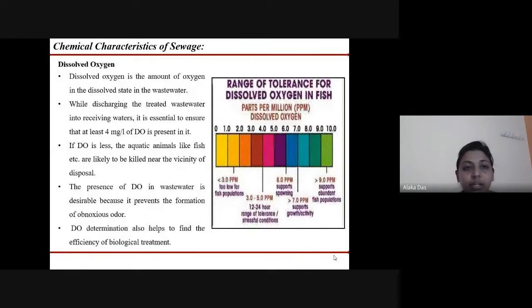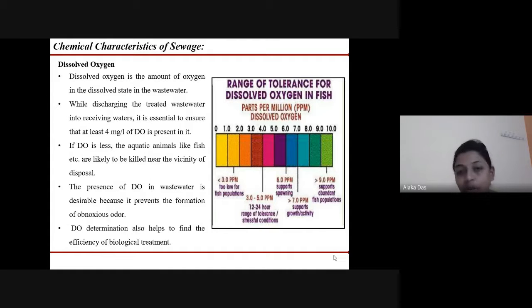Next is DO, that is dissolved oxygen. It is an important parameter in wastewater because it is the amount of oxygen that should be present in the dissolved state in the wastewater, so that when it is discharged into water bodies, the receiving water bodies do not get contaminated due to the discharge of the wastewater.